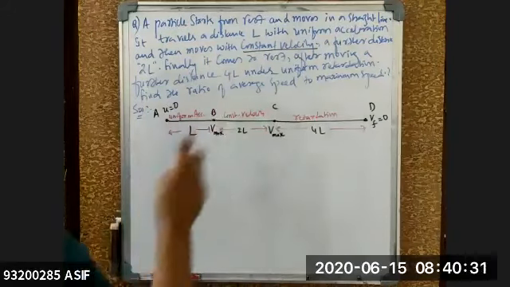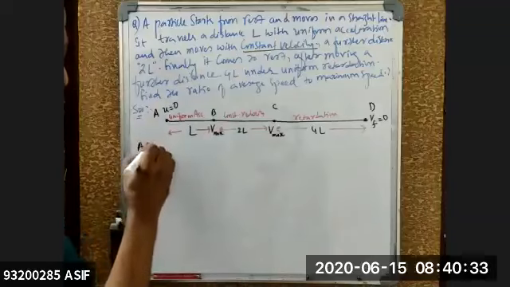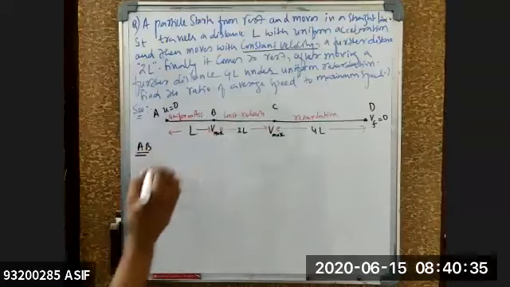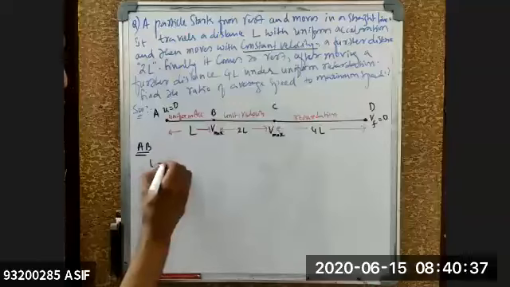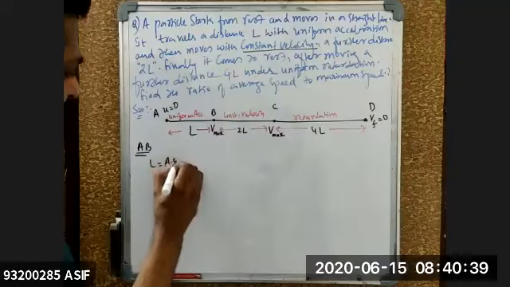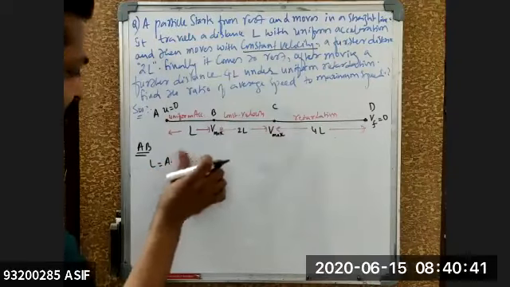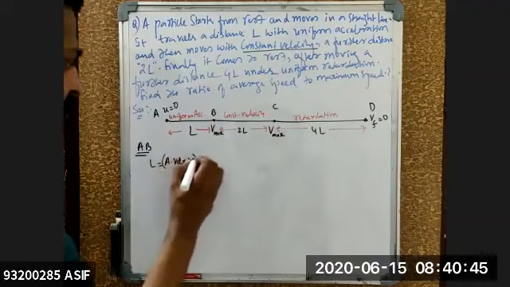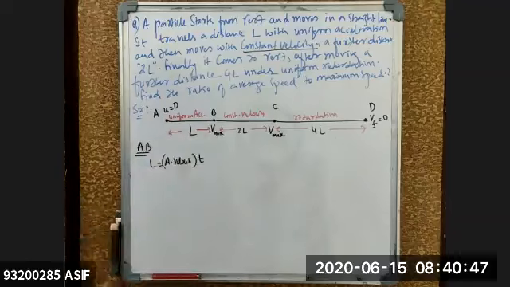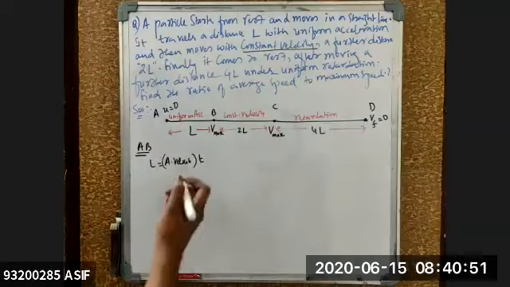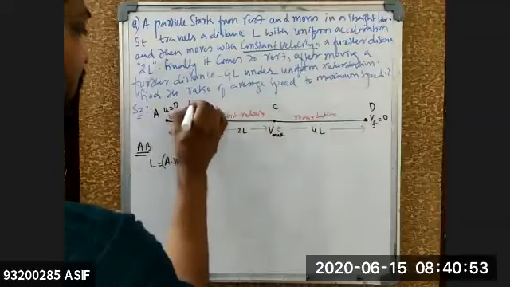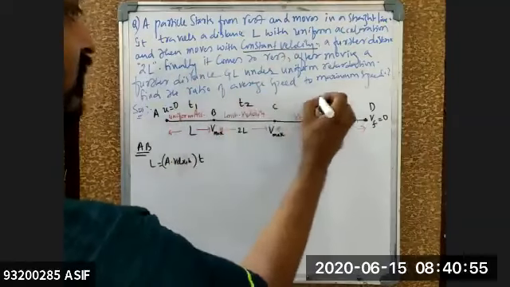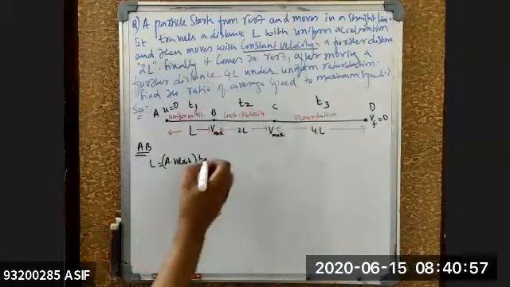So A to B is uniform acceleration. For uniform acceleration, the distance is equal to average speed times time, or average velocity times time. Anything is fine because the body is moving in a straight line. From here to here it is taking some time, say T1. I don't know the time. So from A to B, if I take T1, this will become T2, and this will become T3.